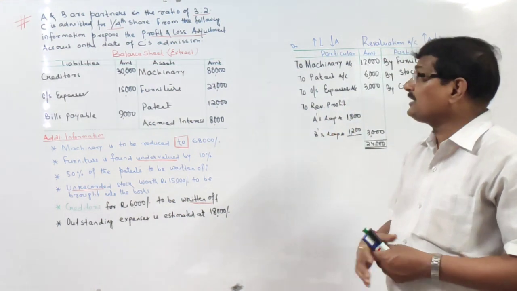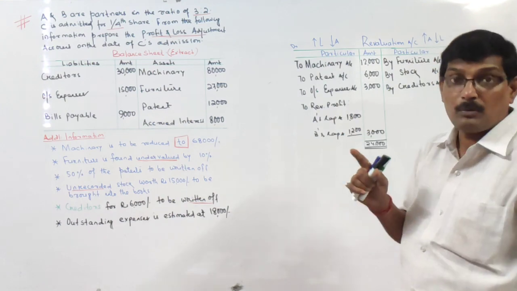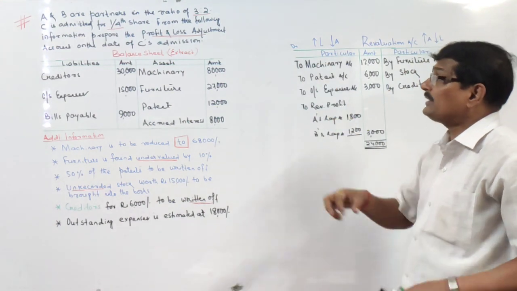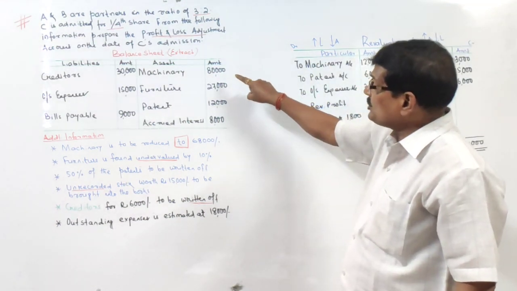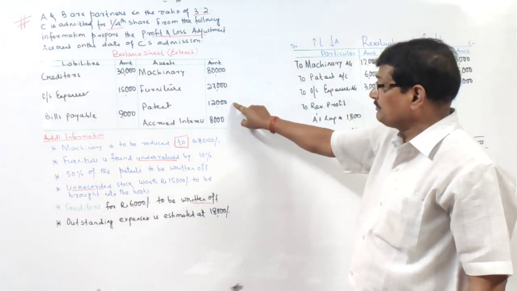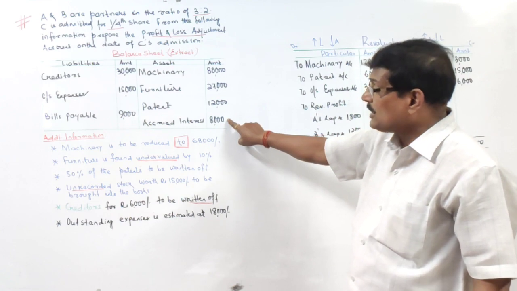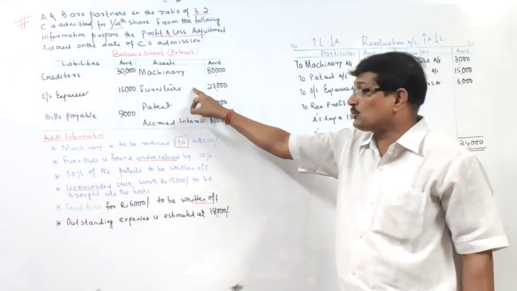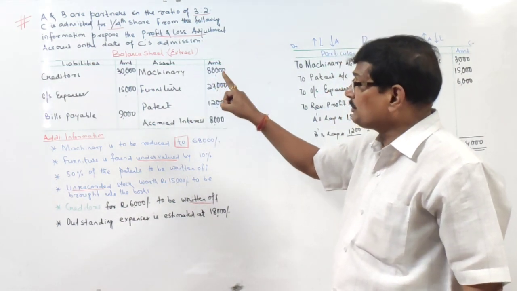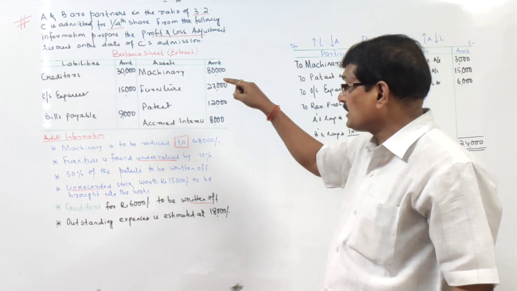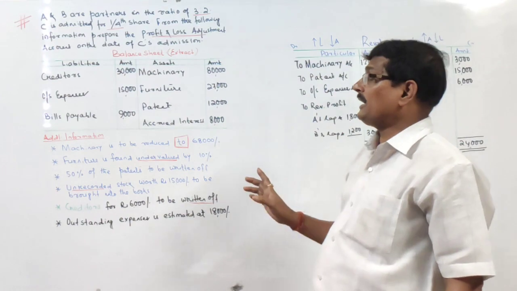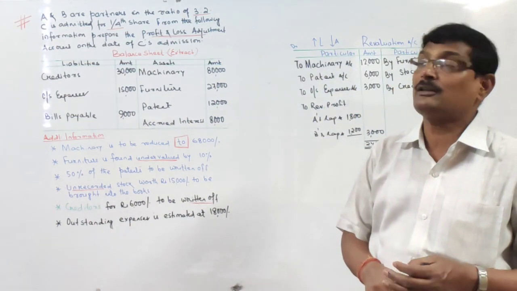After this one, if we prepare the balance sheet, that machinery will be shown at not 80,000, it will be shown at 68,000. Furniture will be shown at 30,000. Patent will be shown at 6,000, not 12,000. Accrued interest remains as it is. One more asset will be there, that is stock. Stock will be shown at how much? 15,000. Creditors instead of 30 will be shown at 24,000 and outstanding expenses instead of 15 will be shown at 18,000, right? And bills payable remain 9,000 as it is.